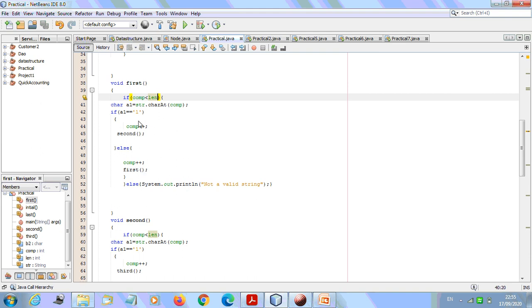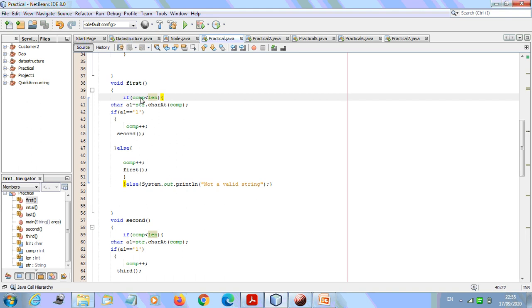It means if we are not having 1, we'll have 0 there. So if 0, then first will be called, and our comp value will be incremented by 1 itself. Now what about this else? Try to understand. If the string is completely exhausted, it means I have given only one character, that is 0. If I give 0, what will happen? It will come to the else part, do comp++ to increment the index value, and call first again.